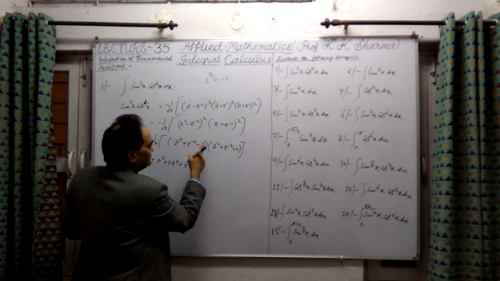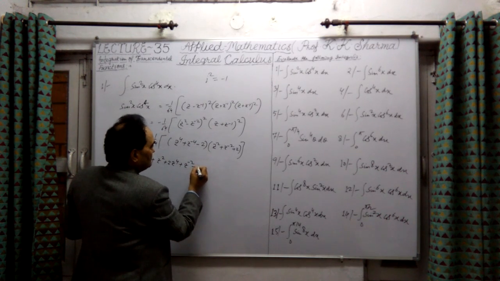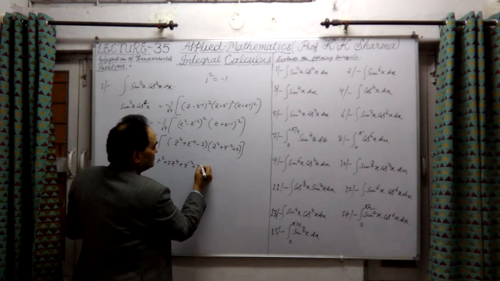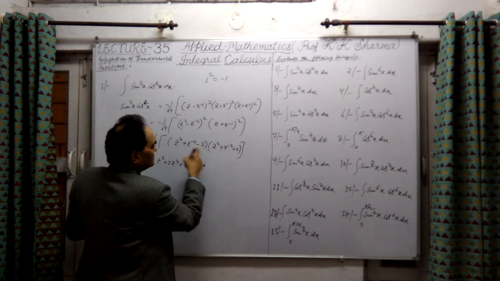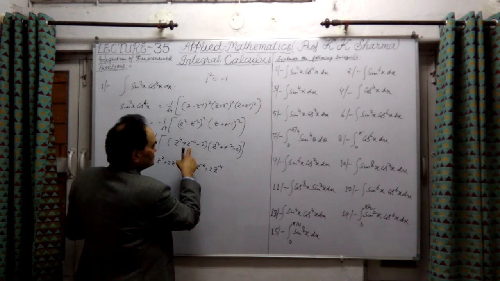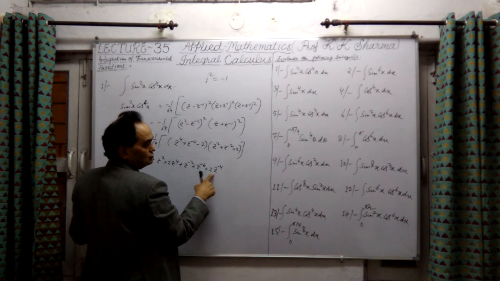Then z^-4 into this will be plus z to the power -4 and -2 added, which will be -6. Now z^-4 into 2 will be plus 2 times z^-4.